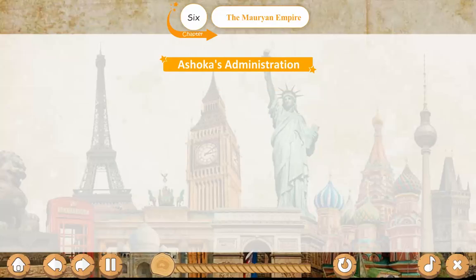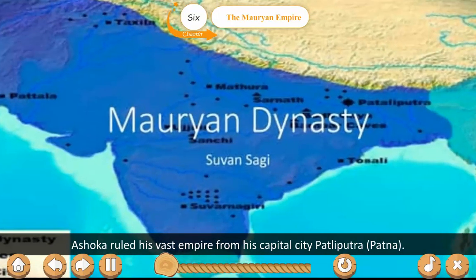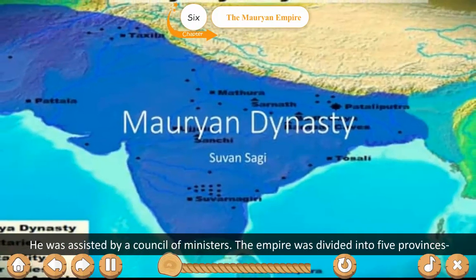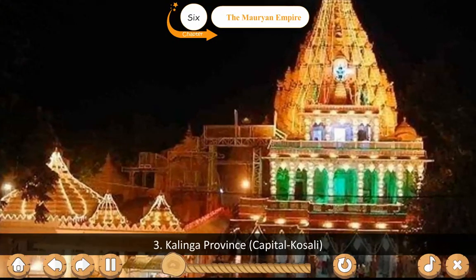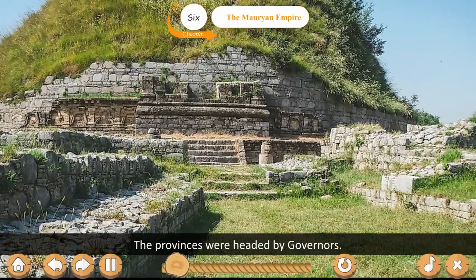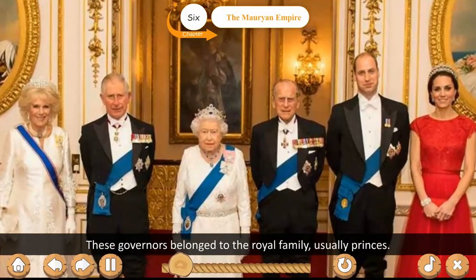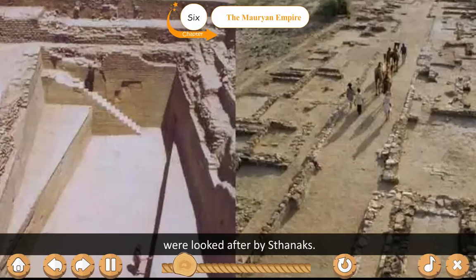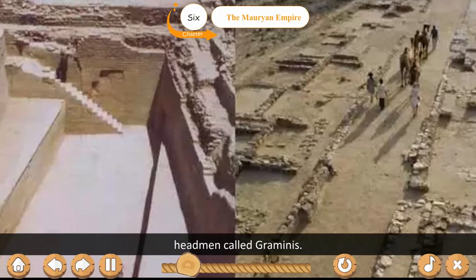Ashoka's administration. Ashoka ruled his vast empire from his capital city Pataliputra, Patna. He was assisted by a council of ministers. The empire was divided into 5 provinces: Central Province, Western Province, Kalinga Province, Southern Province, Punjab Province. The provinces were headed by governors. These governors belonged to the royal family, usually princes. The provinces were further subdivided into districts which were looked after by the Sthanikas. The districts were made up of several villages which were looked after by village headmen called Gramini.